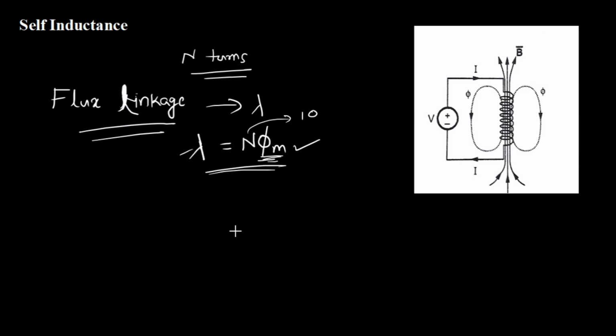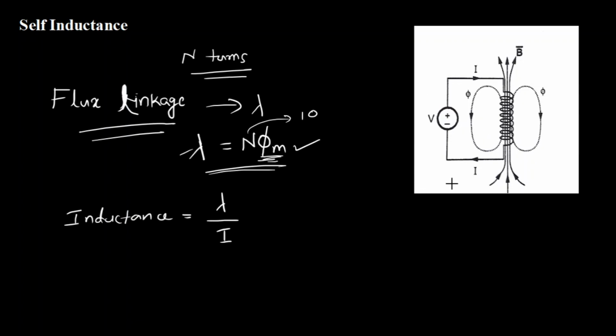Now, if I take the ratio of total flux linkage, that is lambda, to the current flowing through the circuit, then I get inductance. So inductance is defined as the ratio of total flux linkage, that is lambda, divided by the current flowing through that circuit.